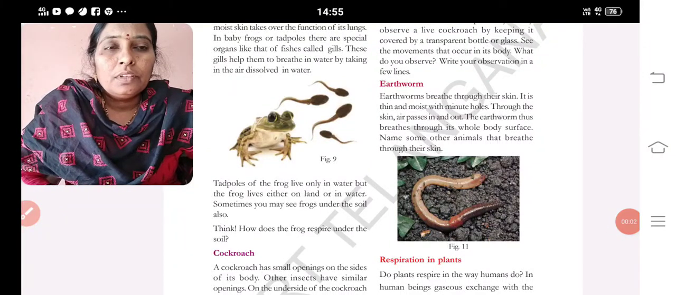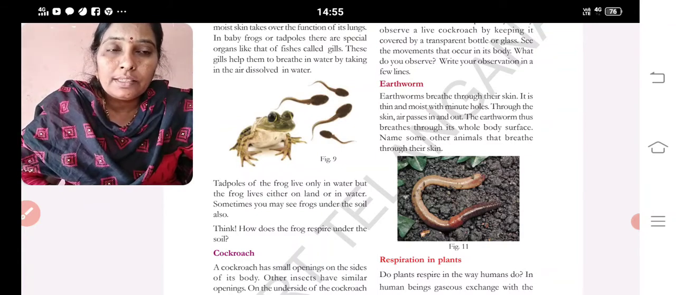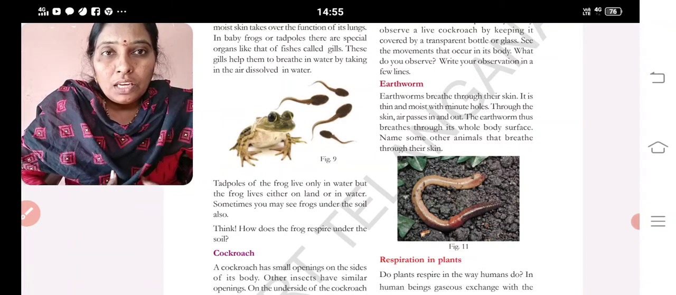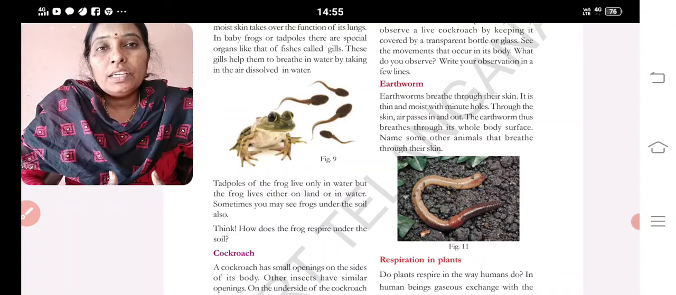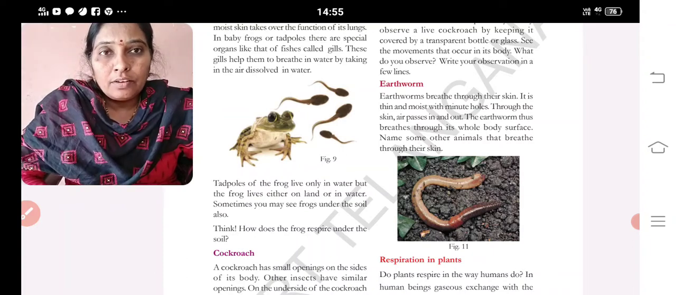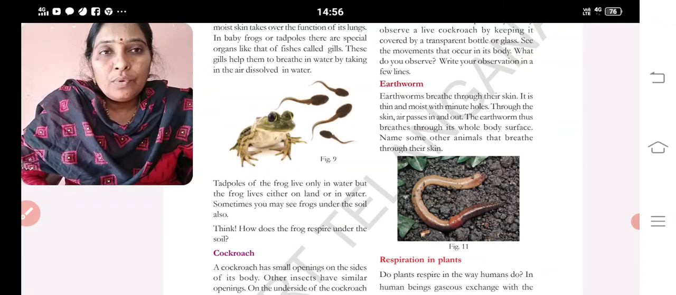Morning. In our previous class, we discussed respiration in organisms, how respiration takes place, the inhale and exhale of air. What does inhale consist of? What does exhale consist of? When we inhale, how will the chest part be, whether it expands or contracts? When we exhale, how will the chest portion be? So this we have learnt in our previous class.